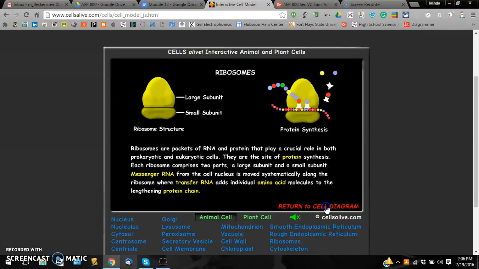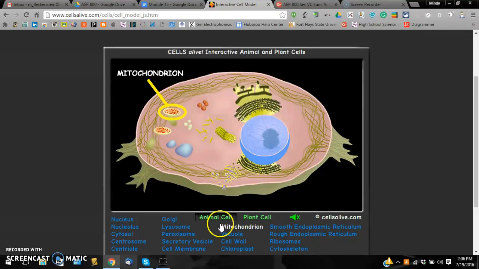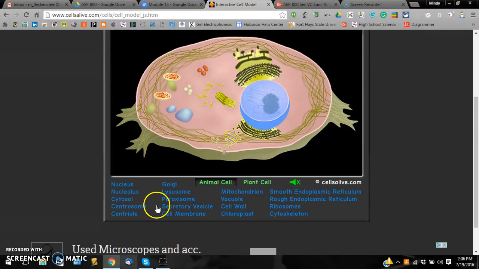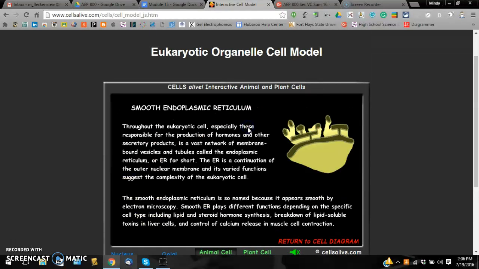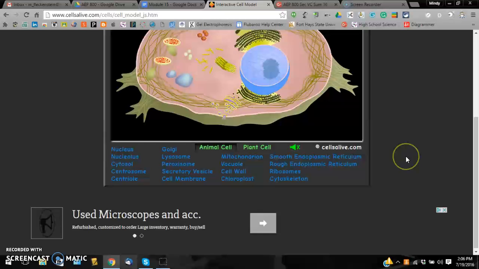You then can return to the gut cell diagram, and the students, or you, if you're doing it as a class group, can pick another organelle. It can also be used by clicking on the organelle at the top, and it brings up the definition for that organelle. So you can go through all of the organelles that way.